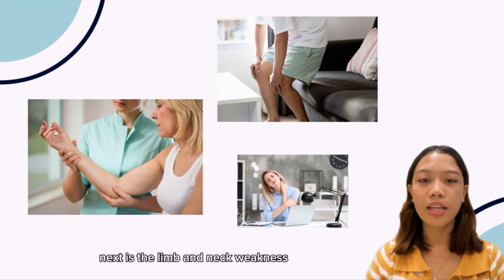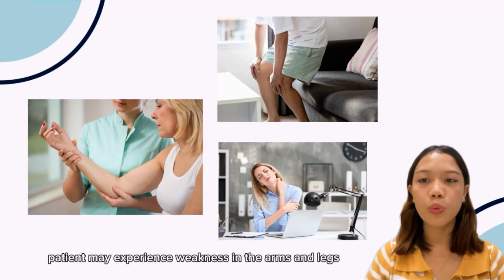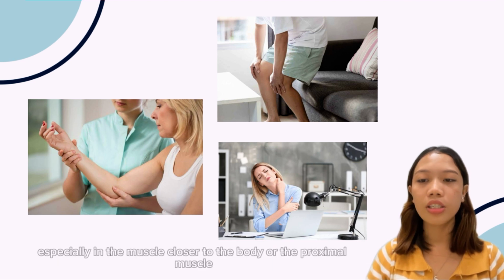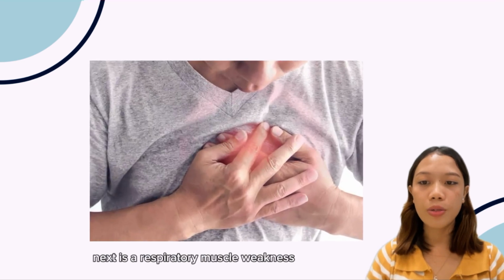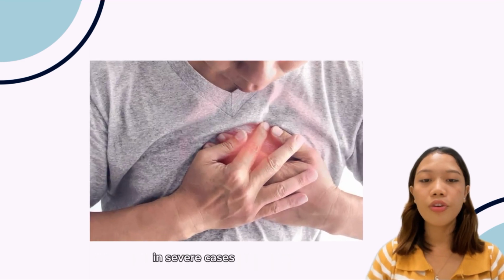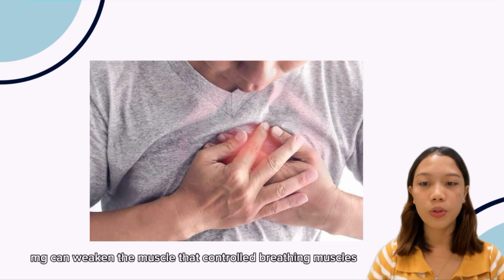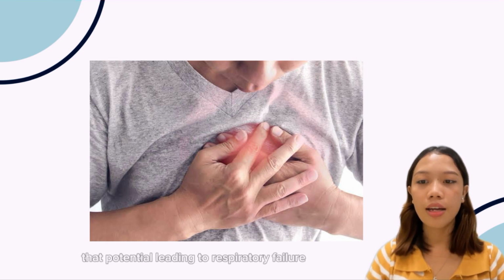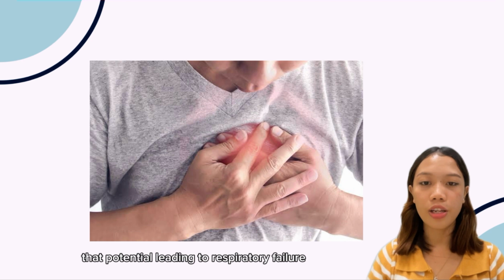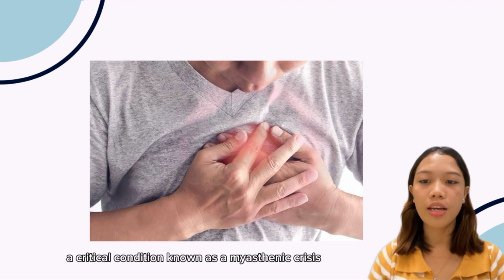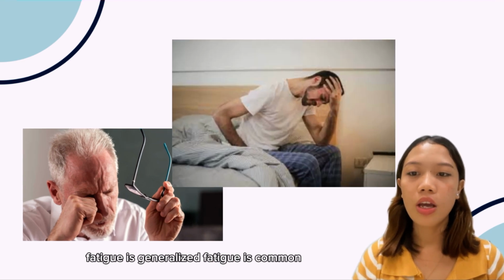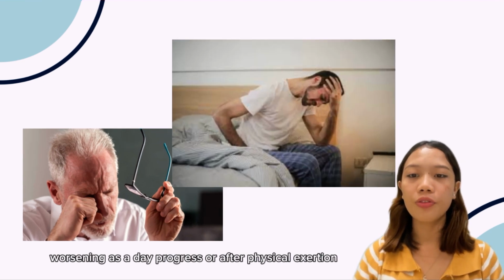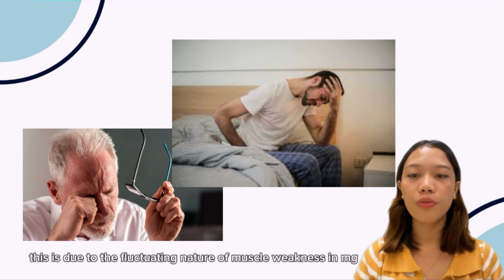Next is limb and neck weakness. Patients may experience weakness in the arms and legs, especially in the muscles closer to the body, or the proximal muscles. Next is respiratory muscle weakness. In severe cases, MG can weaken the muscles that control breathing, potentially leading to respiratory failure, a critical condition known as a myasthenic crisis. Generalized fatigue is common, worsening as the day progresses or after physical exertion. This is due to the fluctuating nature of muscle weakness in MG.